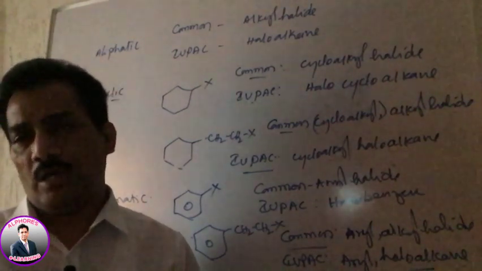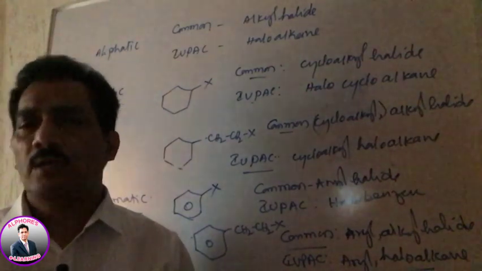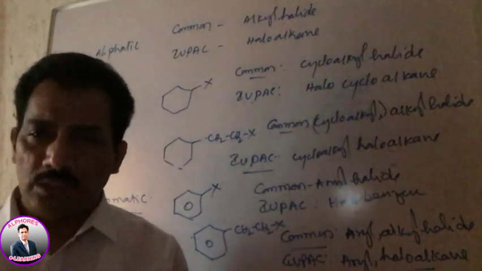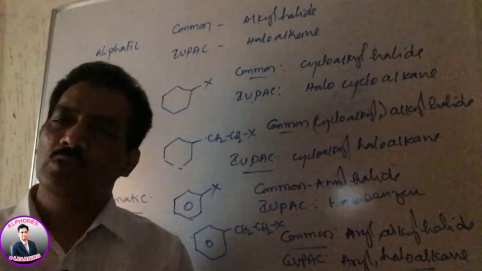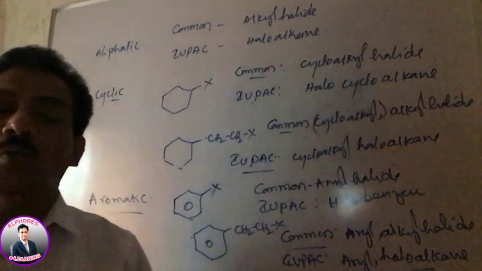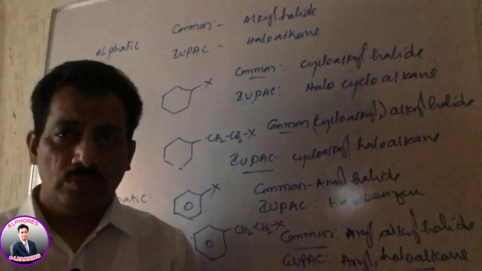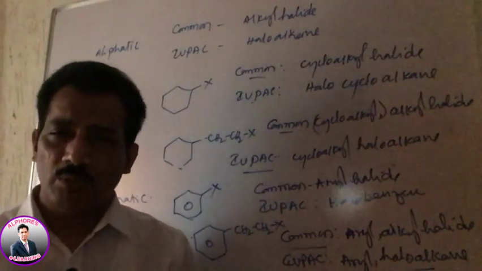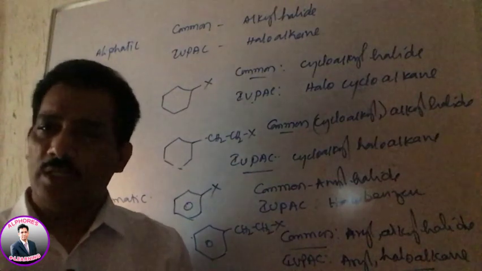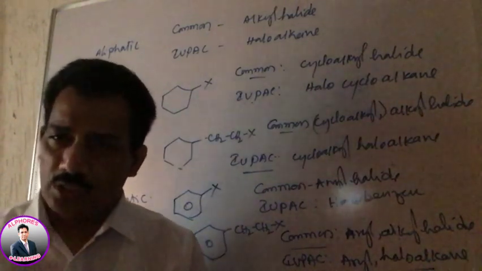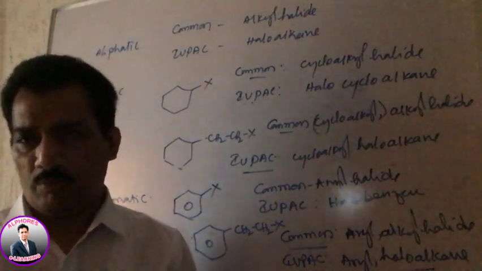You try on your own, and in the next session I will provide some compounds, and thereafter we will go for any isomerism present in these compounds. If present, what type of isomerism, how to guess all this, and then we will enter into the preparation and properties of the compounds. Clear?